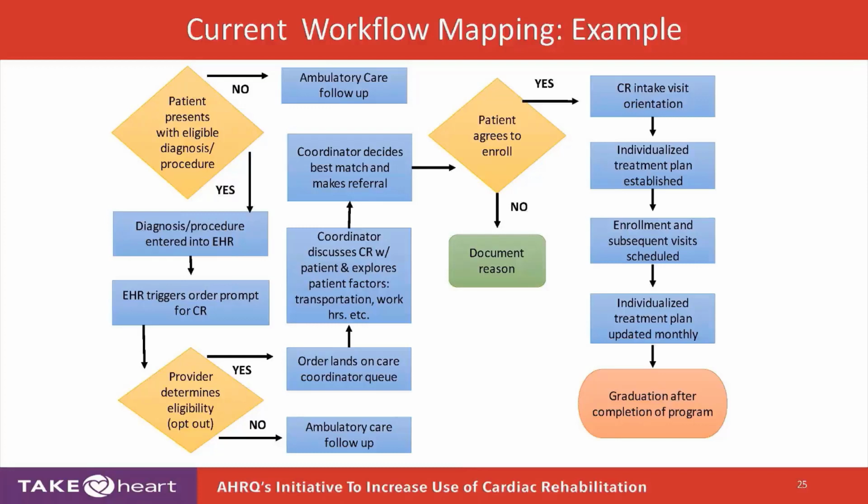So in the middle there you can see patient agrees to enroll in cardiac rehabilitation. Okay, then what are all the cardiac rehabilitation steps that have to happen to get this patient enrolled? And then if the patient says no, you document the reason. Well, I would say we can probably blow that up, so to speak, in our own internal quality initiative: call 50 patients and say, why did you say no?